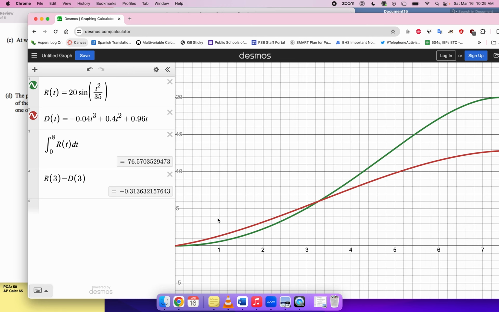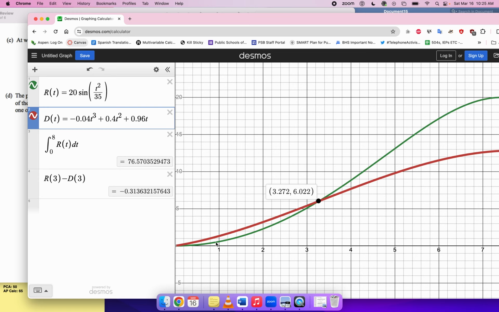If I look during this initial period, the rate out is higher than the rate in. So during this initial period, the overall amount of water is decreasing. After this intersection point, the functions trade places, and then the rate in is greater than the rate out, which means during this time period, the overall amount of water is increasing.